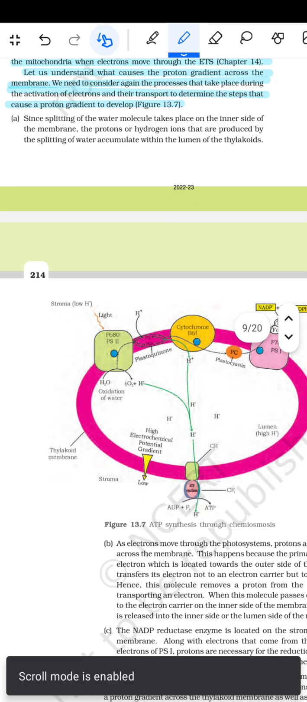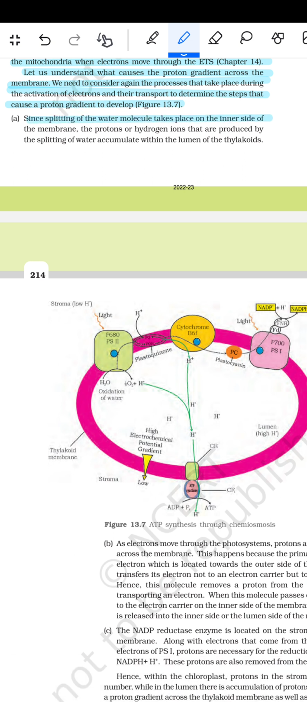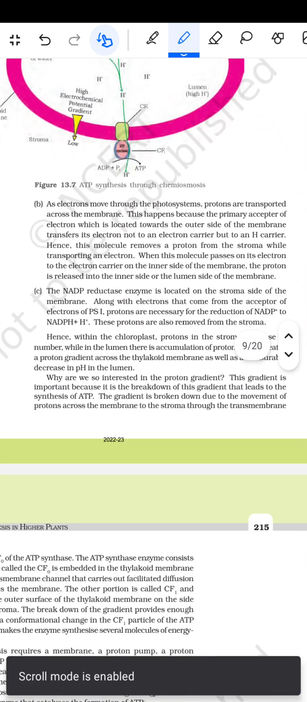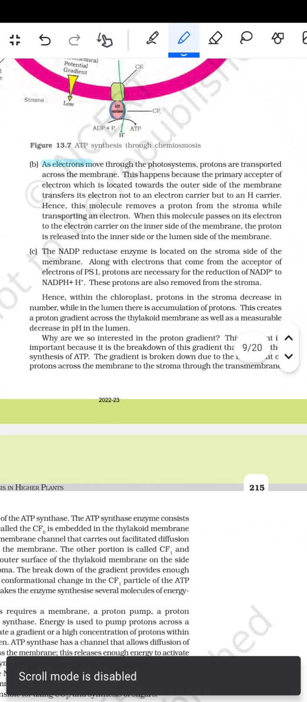First, since the splitting of the water molecule takes place on the inner side of the membrane, the protons or hydrogen ions that are produced by the splitting of water accumulate within the lumen of the thylakoids. Second, as electrons move through the photosystem, protons are transported across the membrane.